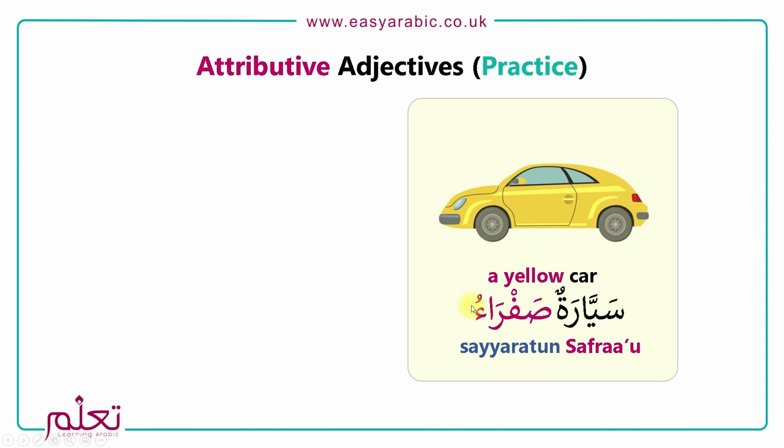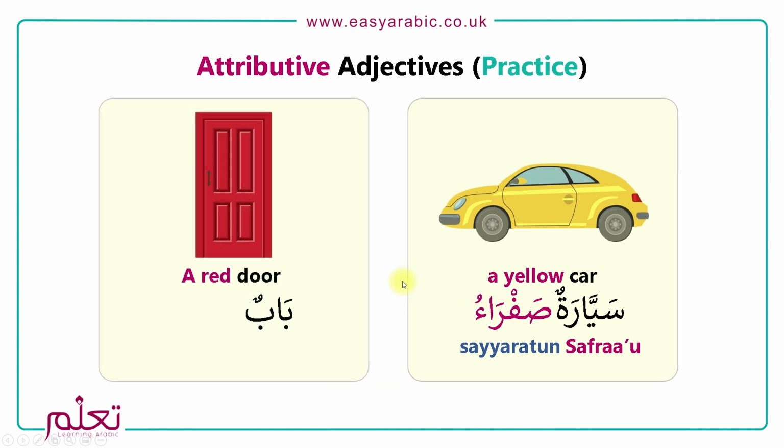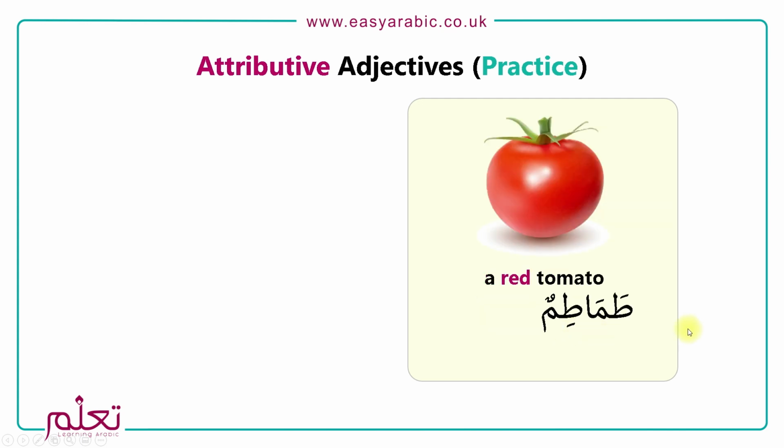Sayyaratun safra'u. Next one, babun. Can you remember? Red was ahmar. So it's babun ahmaru. We have a red tomato, which is tomatim. Is this going to be ahmar or hamra? Tomatim is actually a feminine word.